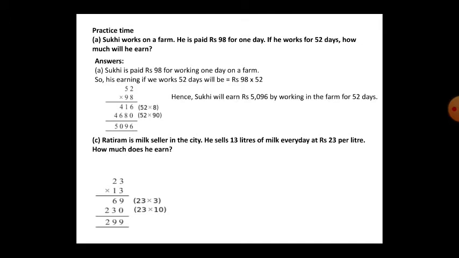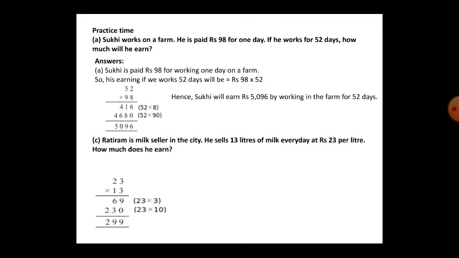Rathiram is a milk seller in the city. He sells 13 liters of milk every day at rupees 23 per liter. How much does he earn? See, Rathiram is a milk seller. He sells 13 liters of milk every day. Every day he is selling 13 liters of milk.